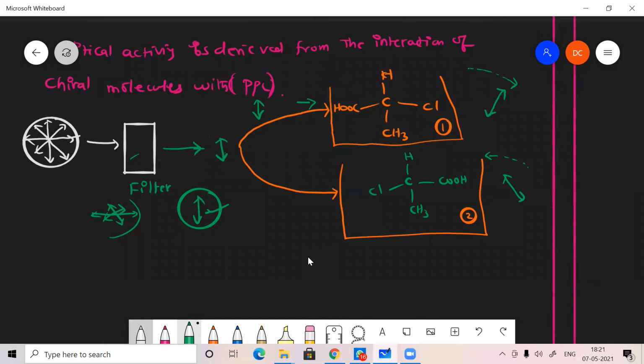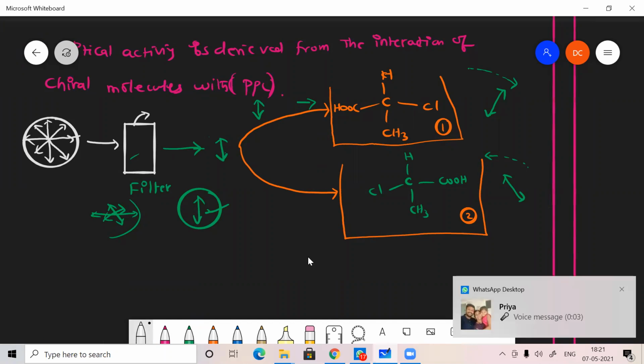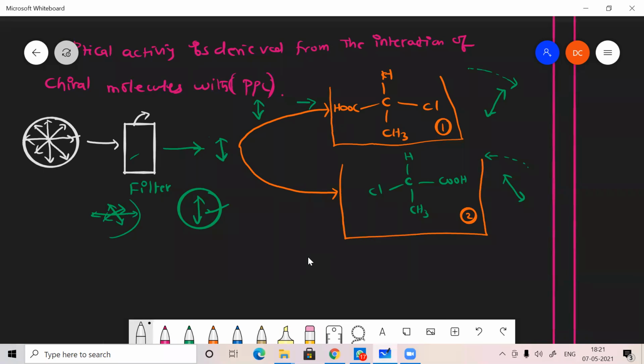Sir, can you explain what is that filter? We can use any filter, like a prism. If you pass the light through the filter, it filters only one directional light and does not allow other directional light.